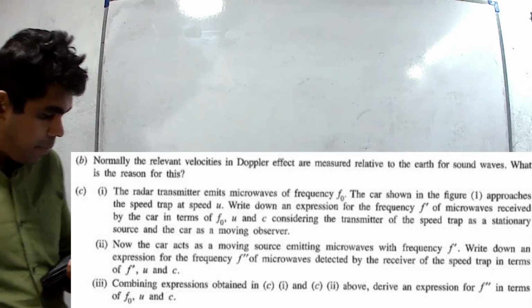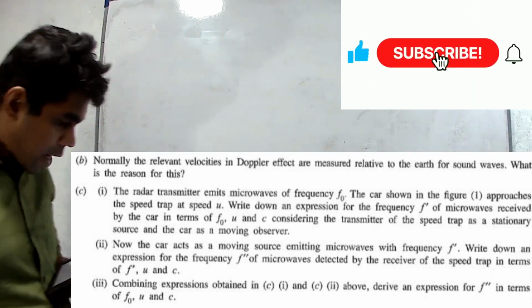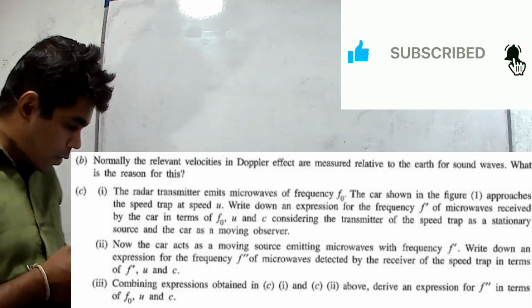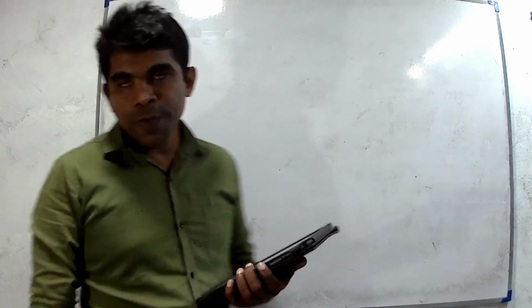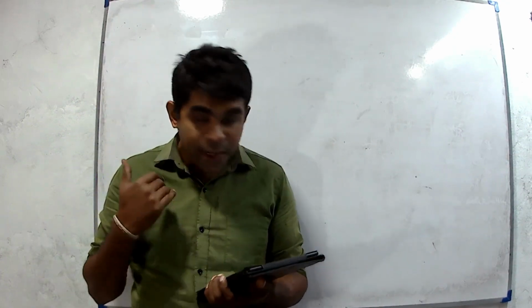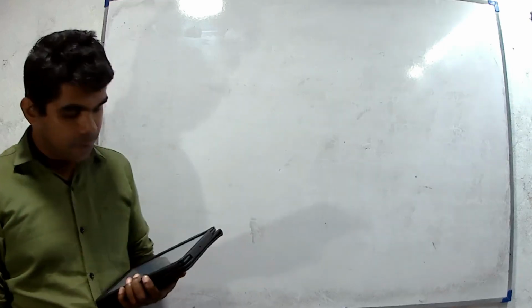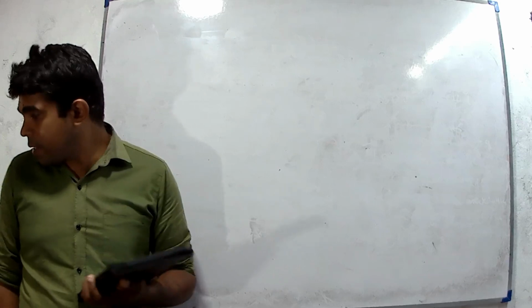In part B, normally relevant velocities in the Doppler effect are measured relative to Earth for sound waves. What is the reason for this? Because we are considering that the air is at rest relative to Earth.